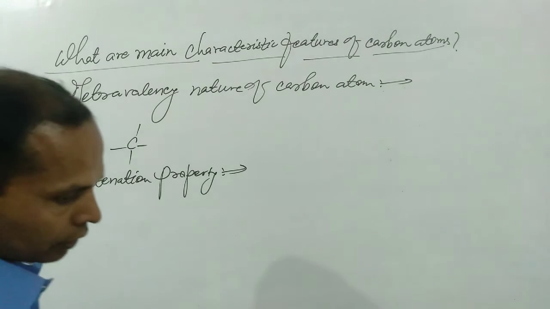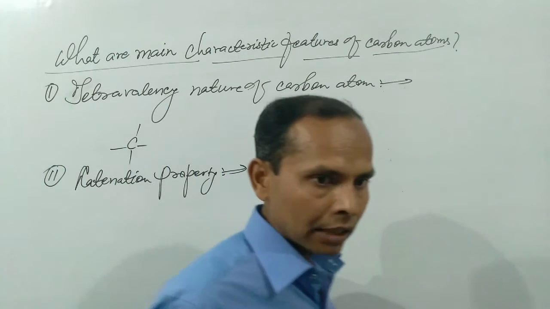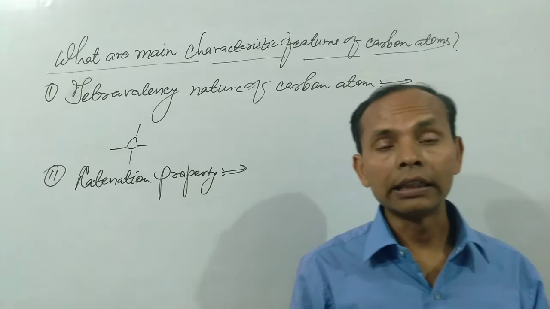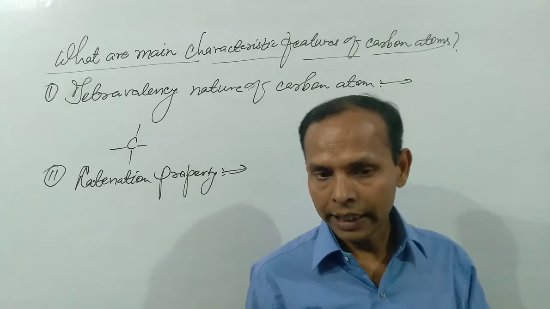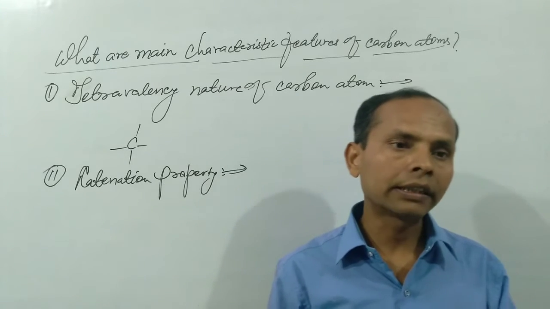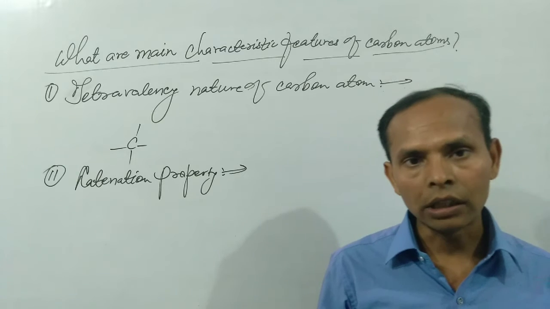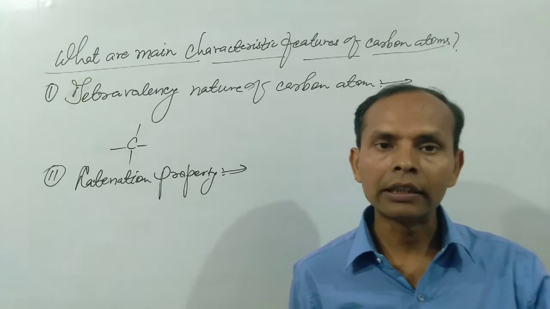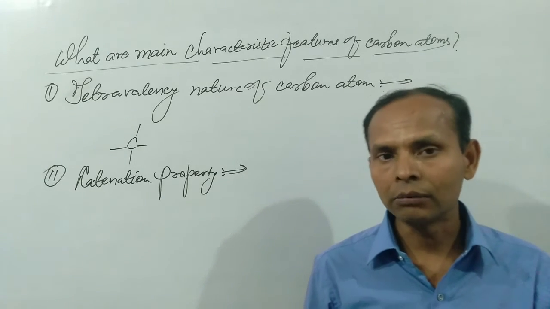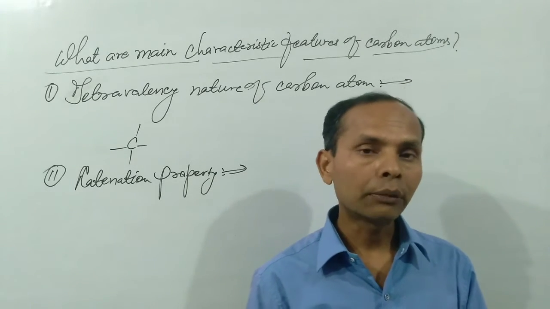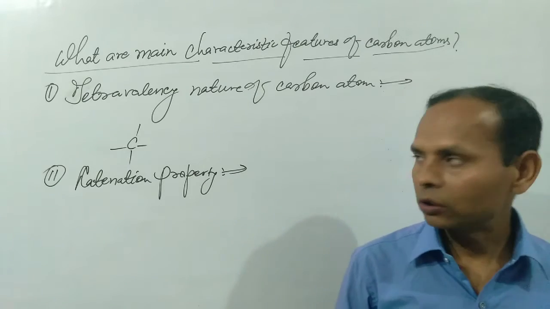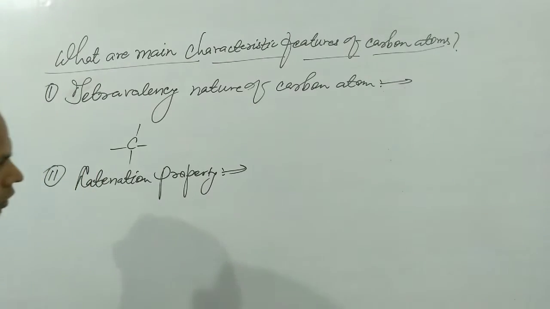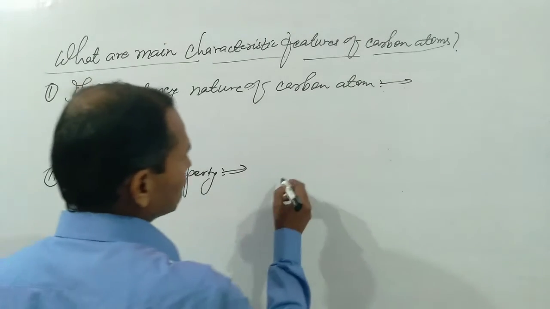Catenation property means every carbon atom has a greater tendency to join with any other carbon atom, and that other carbon atom has also greater tendency to join with a third carbon atom, and that third carbon atom has also greater tendency to join with a fourth carbon atom, and so on. This self-linking property of carbon atom is known as its catenation property. We have to say what catenation property is.